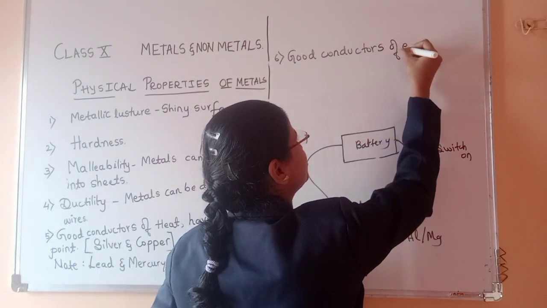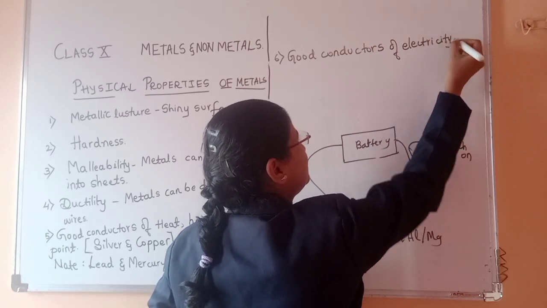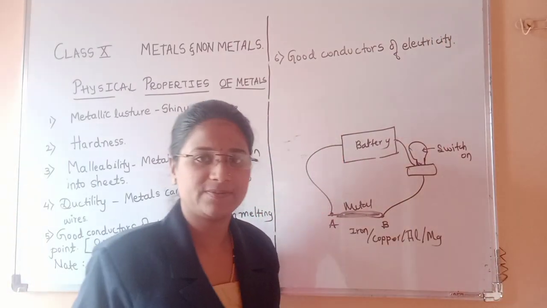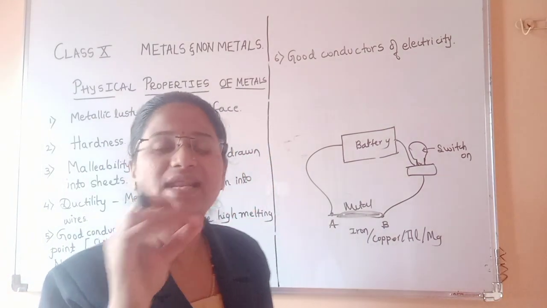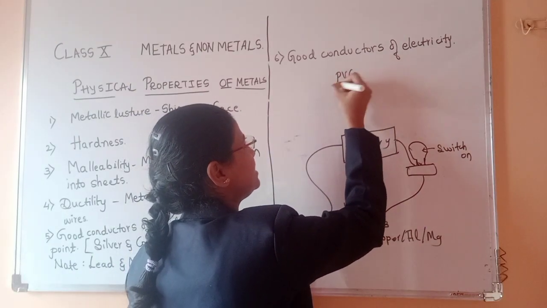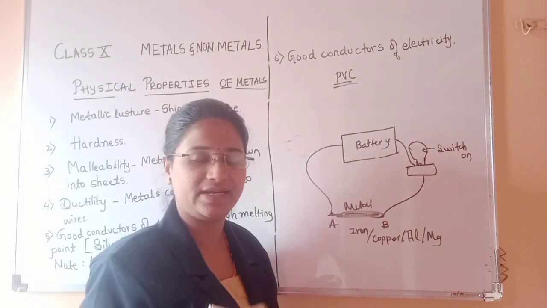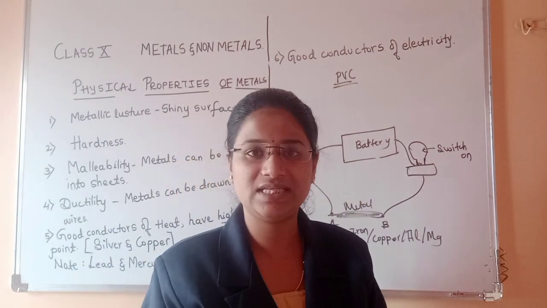You can observe that the wires in your houses or any charging cables are covered by a rubber-like material or by PVC, that is polyvinyl chloride. Why are they covered?